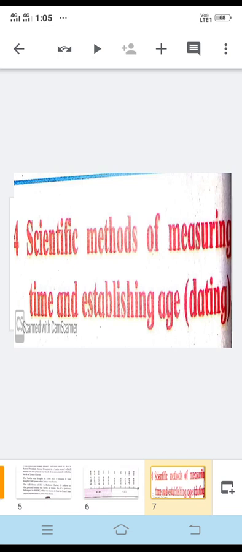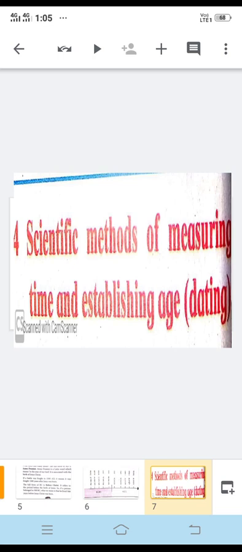If you want to know about prehistoric time, there were no written records available, but there were many other things available. Like when we say there was an age of dinosaurs, we have proofs of dinosaurs, we have the skeletons of dinosaurs. That's why we say that there were dinosaurs on the earth.